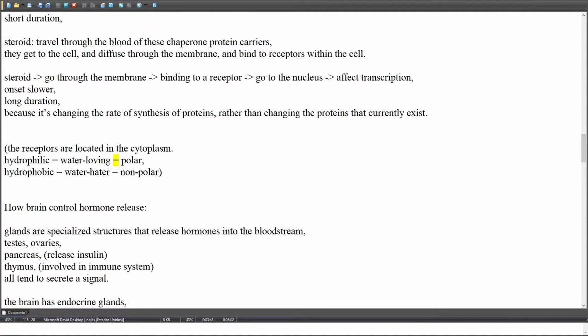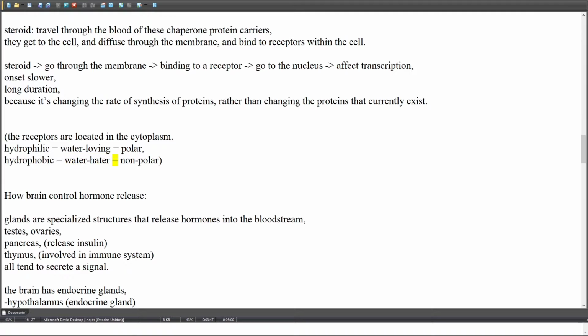Hydrophilic equals water-loving equals polar. Hydrophobic equals water-hating equals nonpolar.